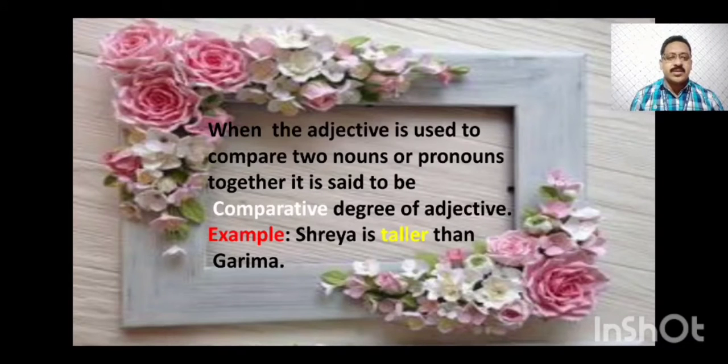Here Shreya and Garima are the two nouns, or the two girls, we are talking about in this sentence. So we are comparing each other with their height. So here the adjective tall which we used in positive degree changes into taller. Taller is the comparative form of tall. So Shreya is taller than Garima because the height of Shreya is more than Garima. So to compare two nouns with an adjective, we have to write: Shreya is taller than Garima.